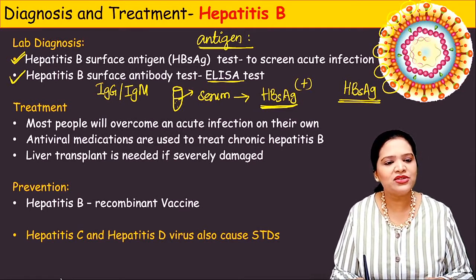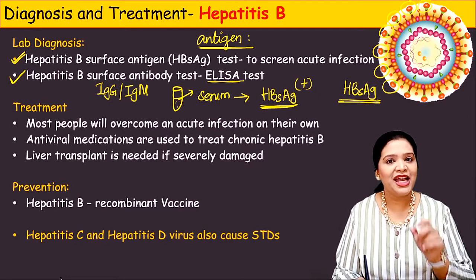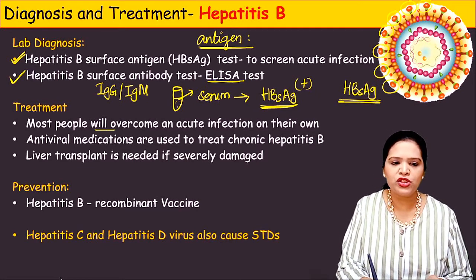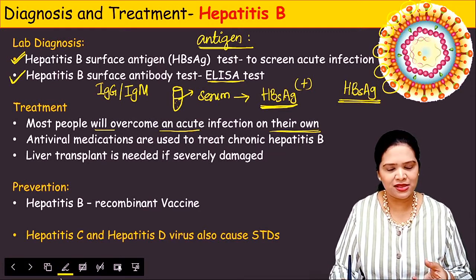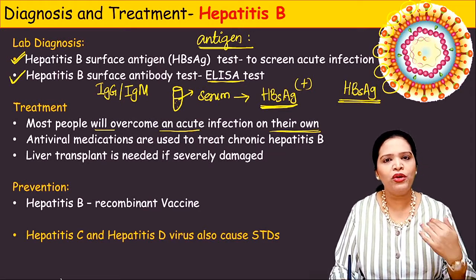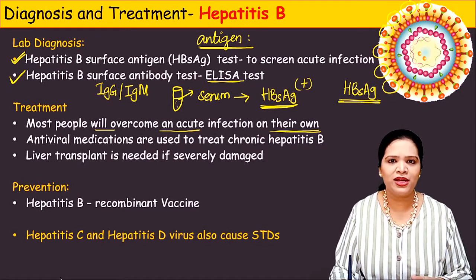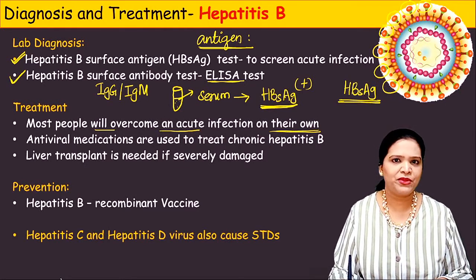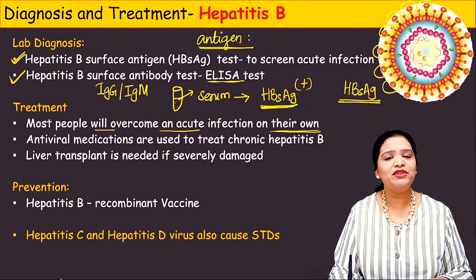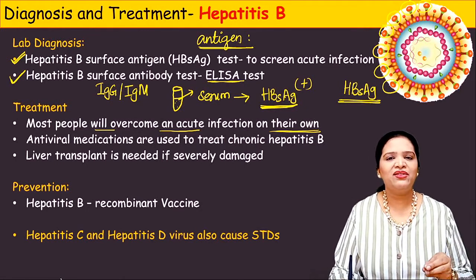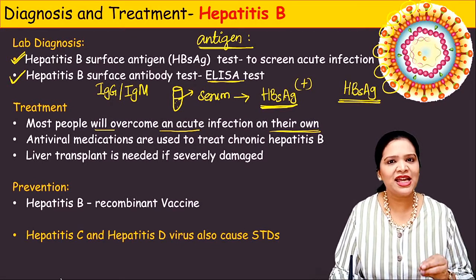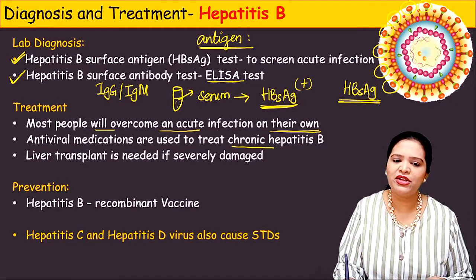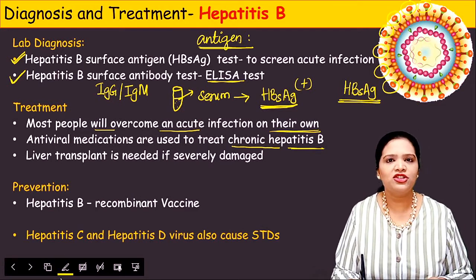Okay, so what is the treatment for the hepatitis B infection? If this is an acute infection, most people will overcome the infection on their own. That means no treatment is needed for many people. Their own immune system will take over the function and kill the virus. For example, if the patient is already having a liver problem or low immunity, or any other complication, at that time treatment is needed. Or if a patient is having chronic hepatitis, treatment is needed.